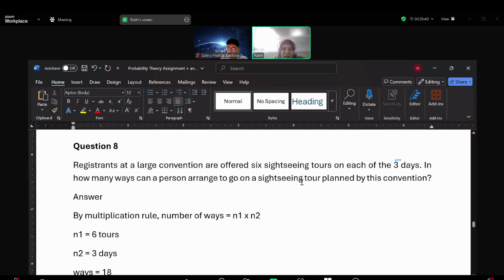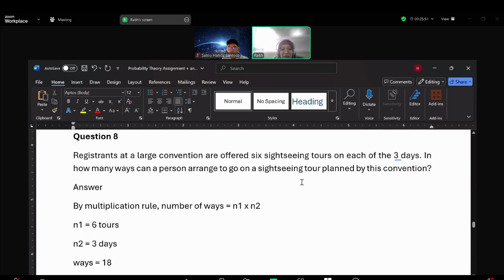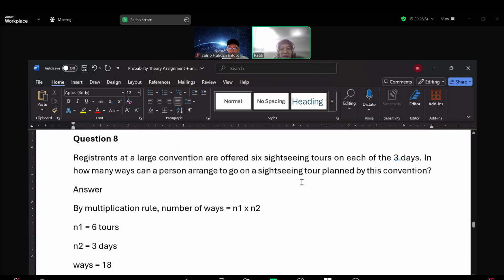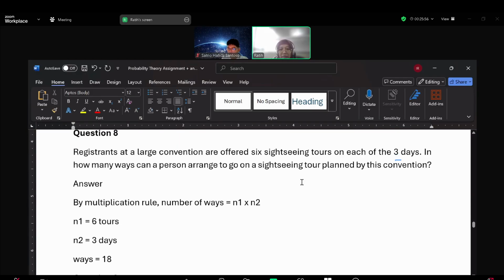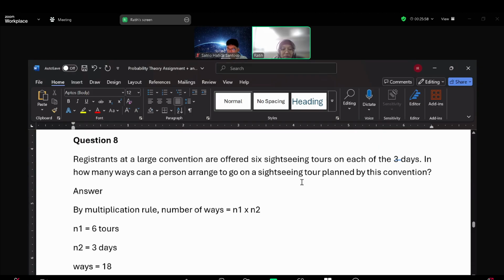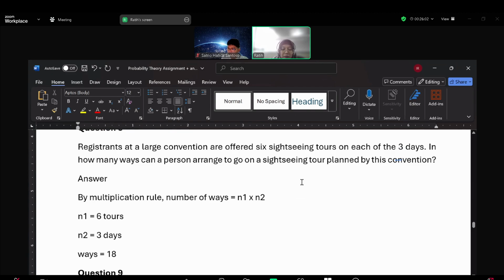Question 8. Magistrates at a large convention are offered 6 sightseeing tours on each of the 3 days. In how many ways can a person arrange to go on the sightseeing tour planned by the convention? So we can use the multiplication rule, n1 multiplied with n2.